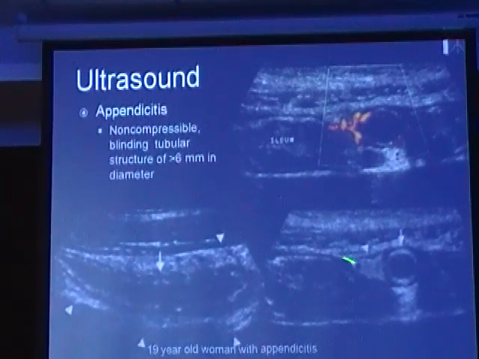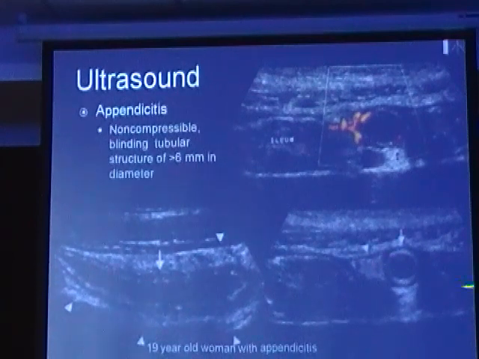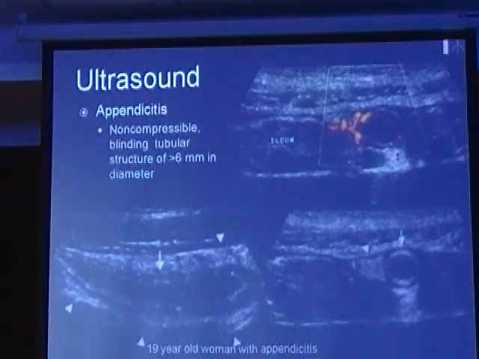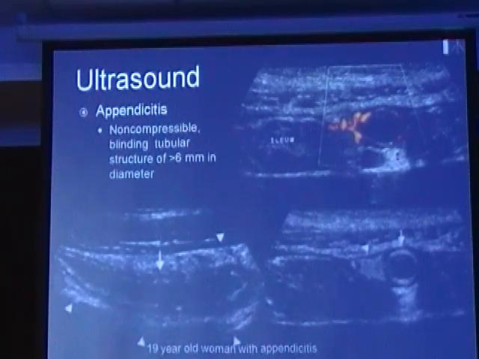Thinning of the appendiceal wall with air or reverberation artifact, when seen in this area, will suggest that the appendix is going for gangrenous transformation or is perforated. However, a perforated appendix with air within the inflamed appendix will be very difficult to image with ultrasound because of reverberation artifact from the air.